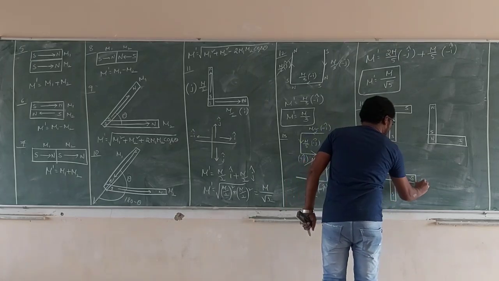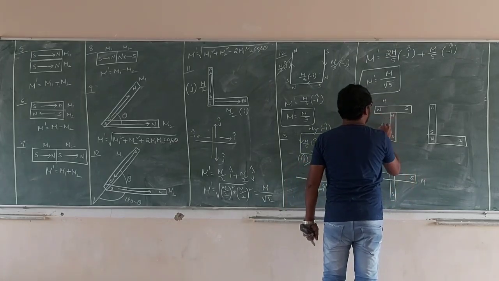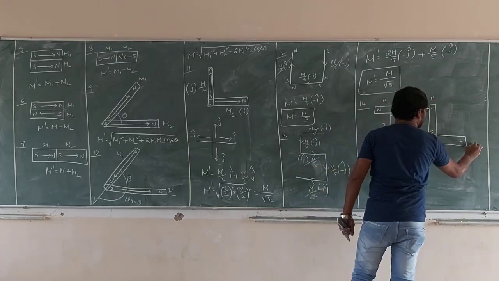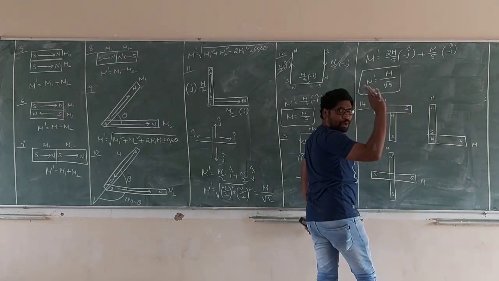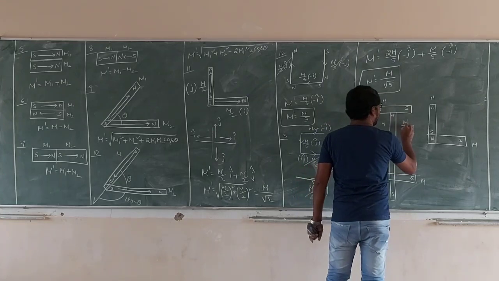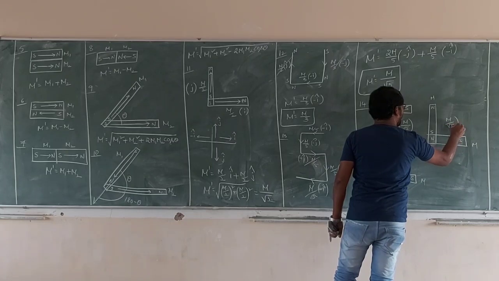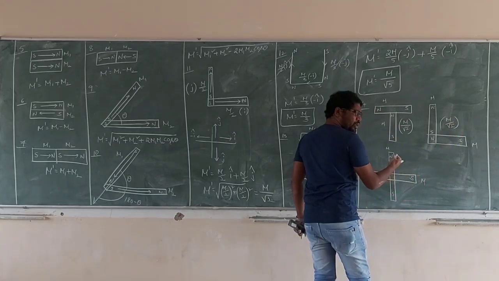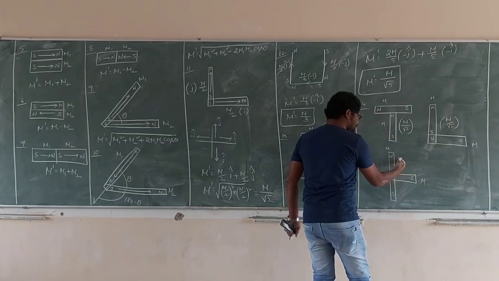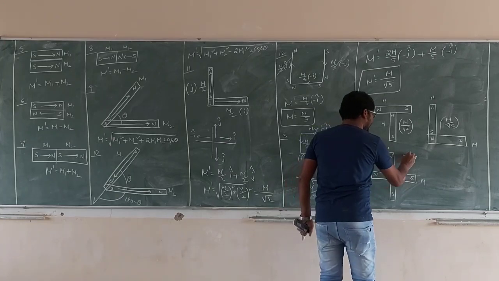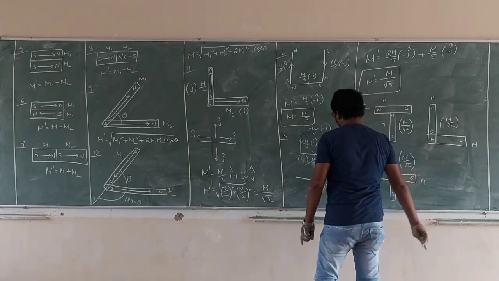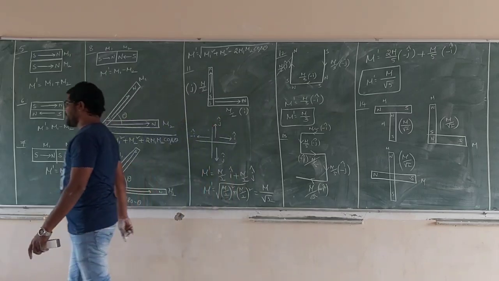Magnet moment m, and m again, m again, m again, m again. What is the resultant magnetic moment of all these parts? What is that? M by root 2, M by root 2, M by root 2. We are taking any coordinate, like that, like that. We are getting m by root 2. Over. Complete. About magnet.